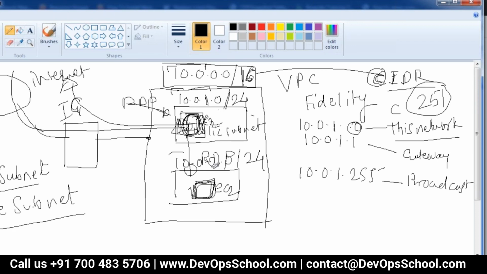Now this is one subnet, this is another subnet, this is 10.0.1, this is 10.0.2. For traffic flowing from one subnet to another within a VPC, you need a router, right? There is actually a router, but it is a virtual router, and its existence you cannot see. So from the user perspective, traffic within the VPC is local traffic.